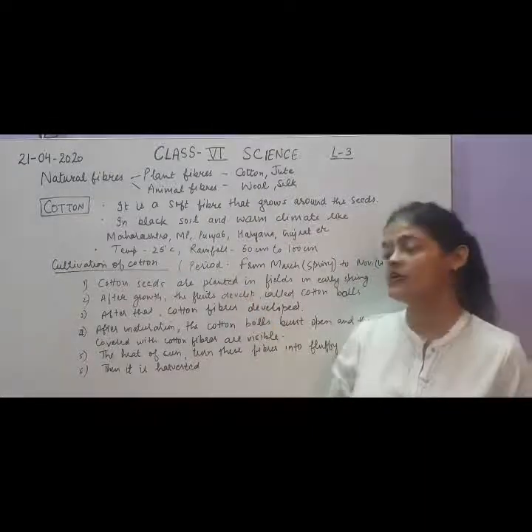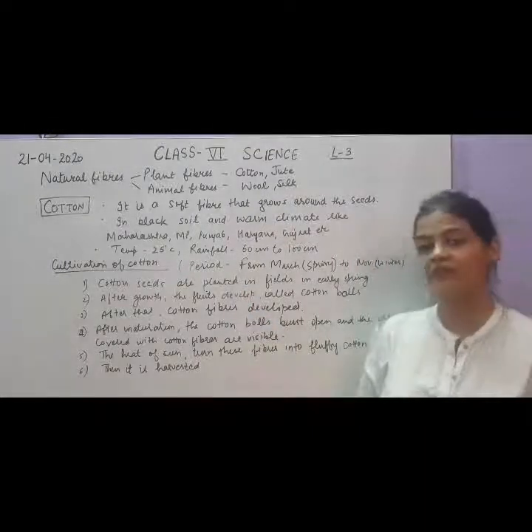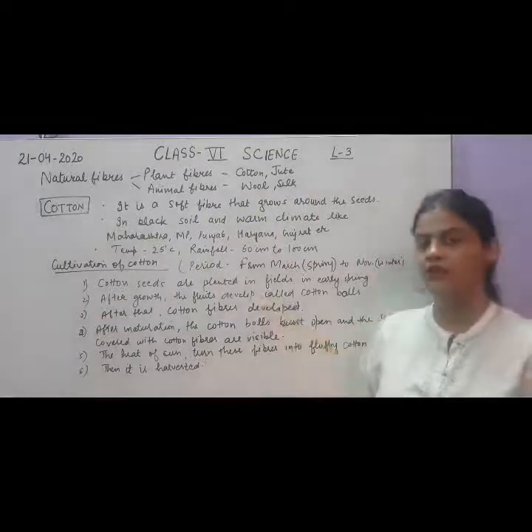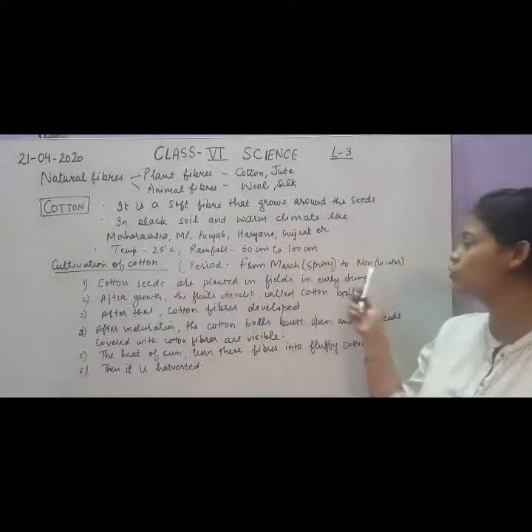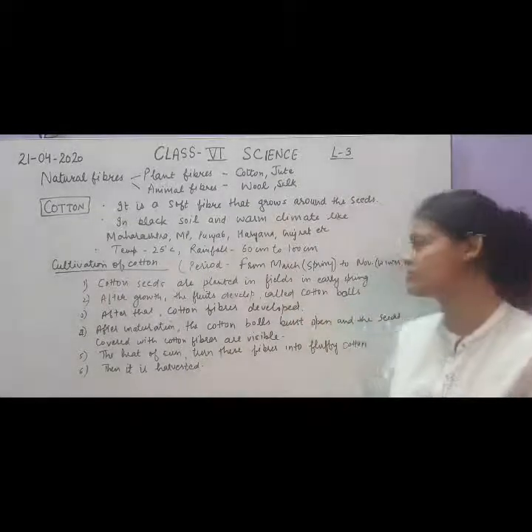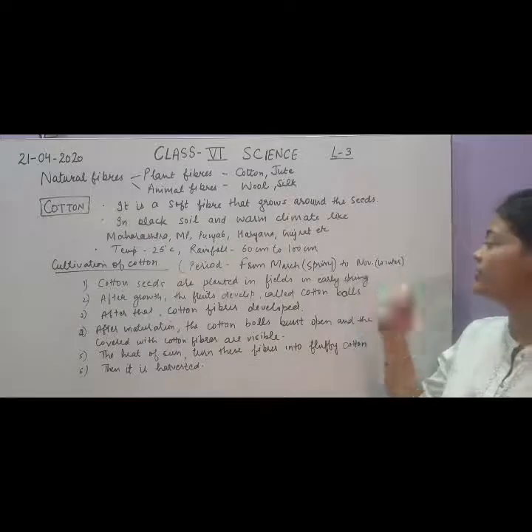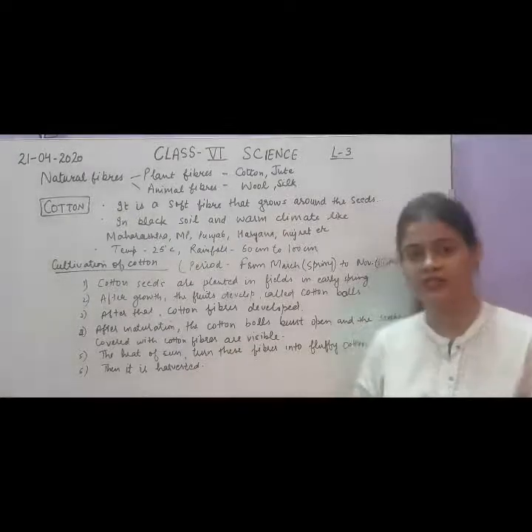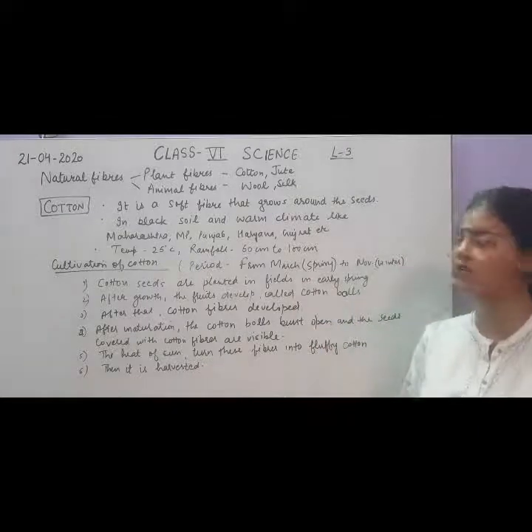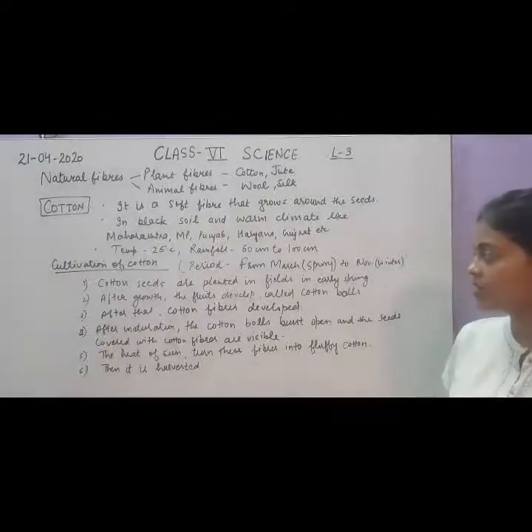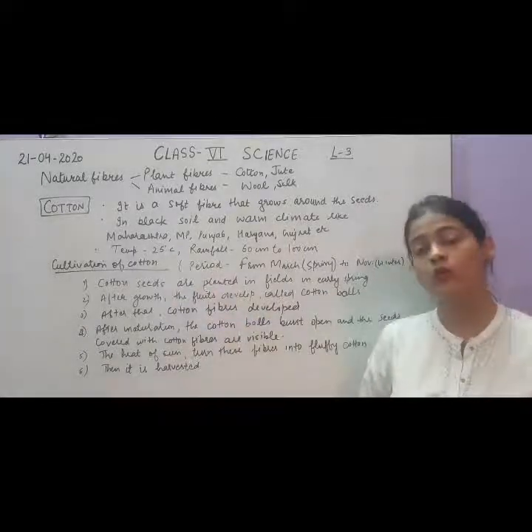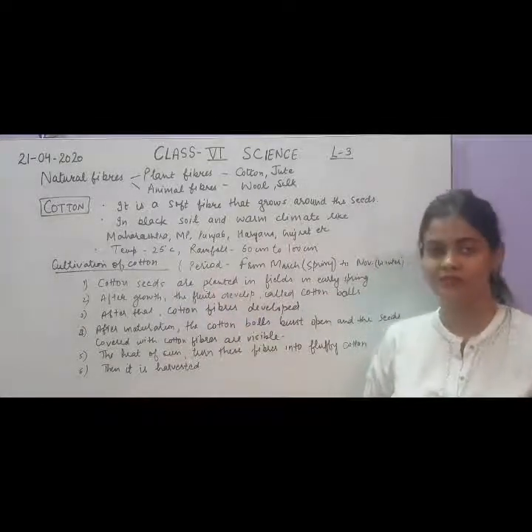So now let's see how the cultivation of cotton plants is being done. The period for cultivation is from March to November. March will be the start of the spring season, and harvesting will be done in November, that is in the winter season. So it is grown in March and harvested in winter, that is November, because in March the temperature is most favorable for the growth of the cotton plants.